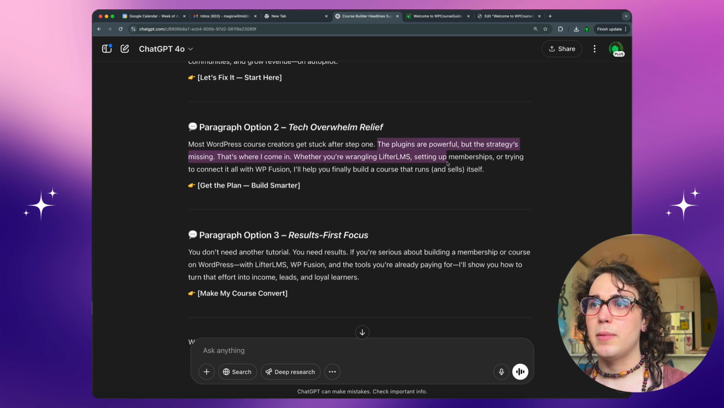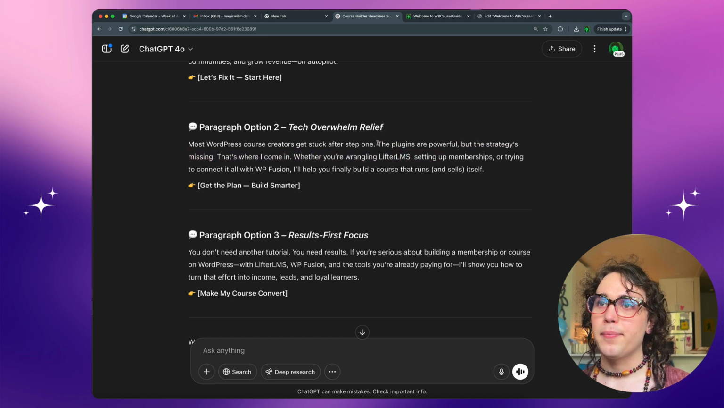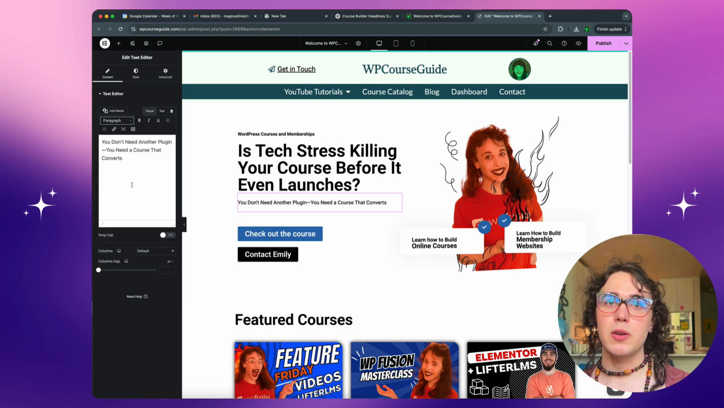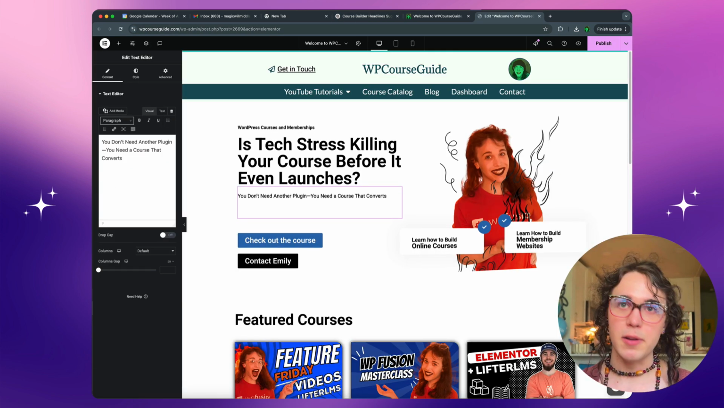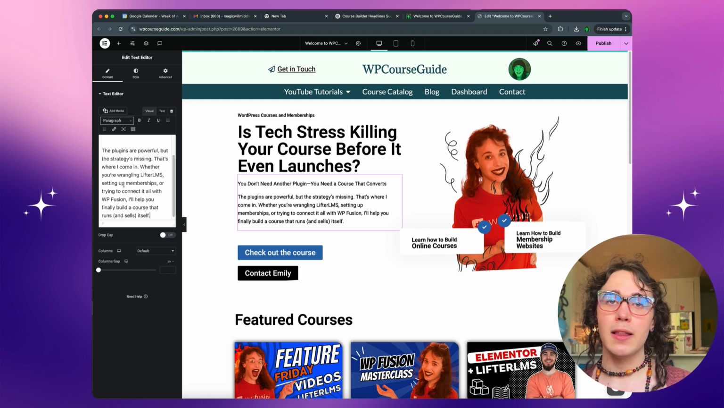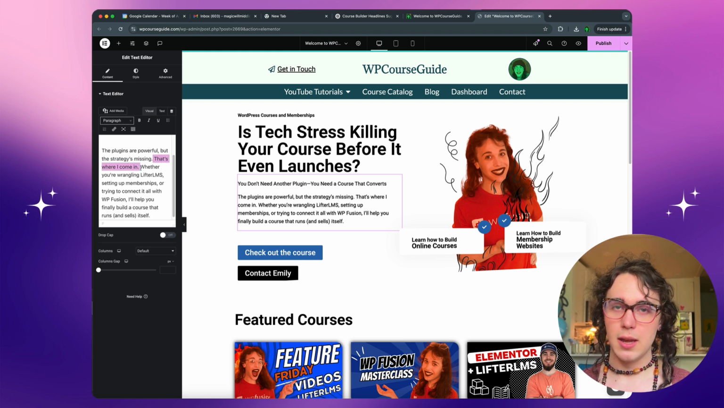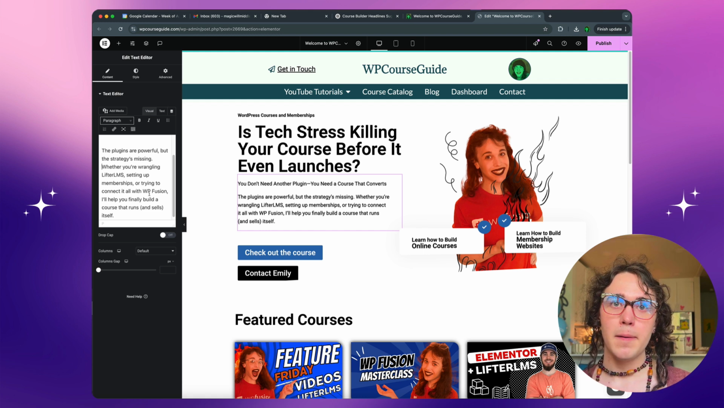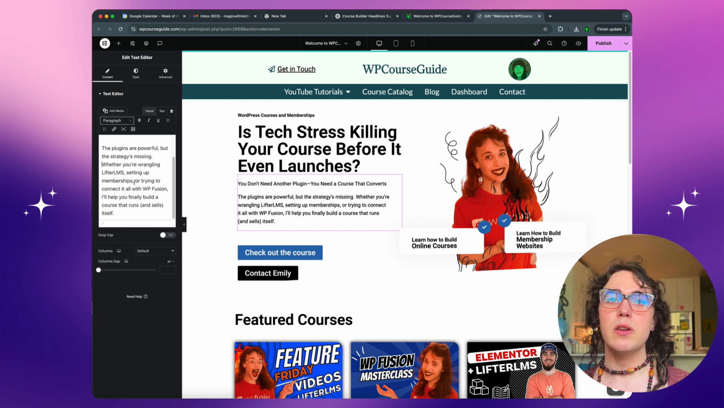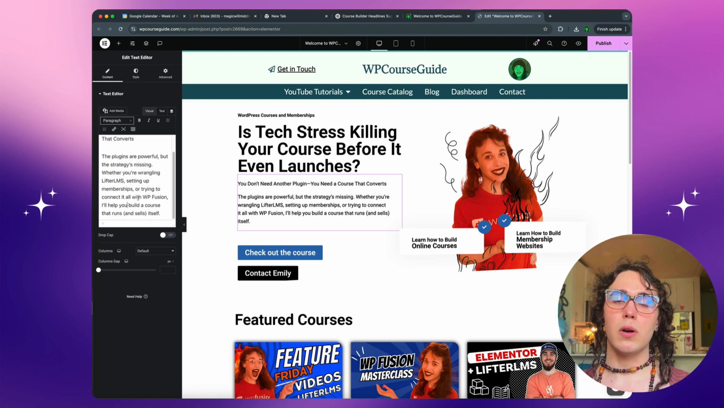I think that this is going to be the one I go with. This could be iterated more on, and if you want to spend more time on your copy, you absolutely can. But for me, I really like what's here. The plugins are powerful, but the strategy's missing. That's where I come in. I don't need to take credit for this. Whether you're wrangling Lifter LMS, setting up memberships, or trying to connect it all with WP Fusion, I'll help you build a course that runs and sells itself.